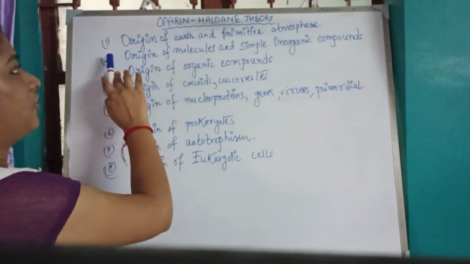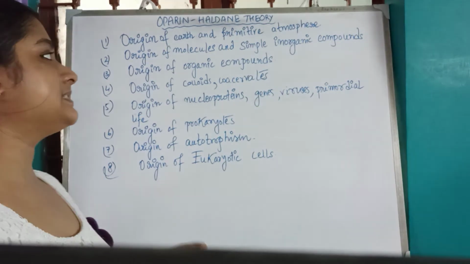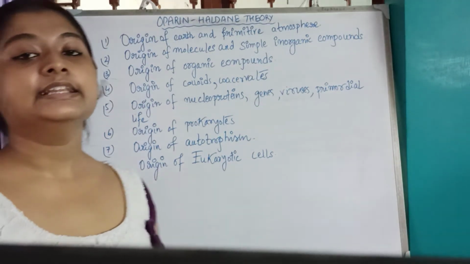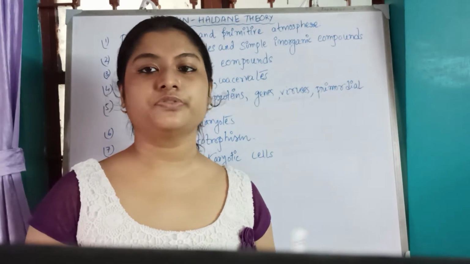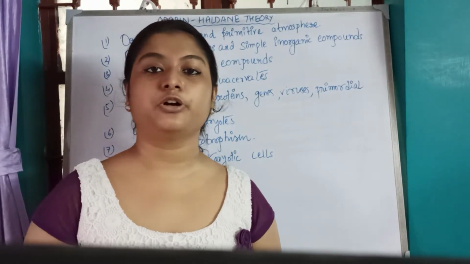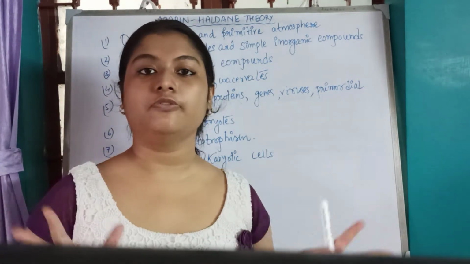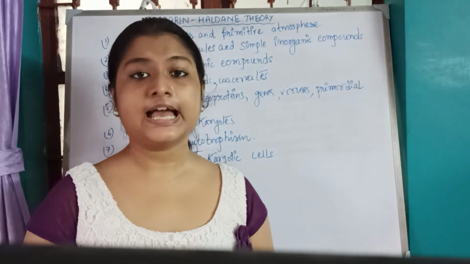So first is the origin of earth and primitive atmosphere. This first step tells how the earth got formed. We all know that it is the explosion of the supernovas that led to the formation of the earth. And eventually in the primitive environment our earth was like a ball of hot gases and the temperature of the